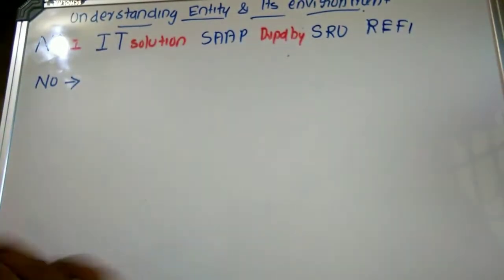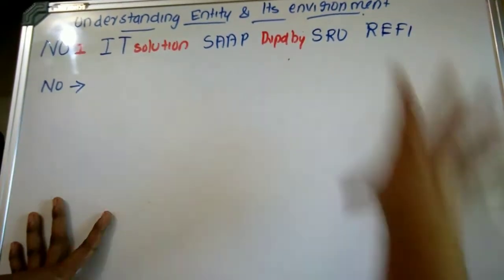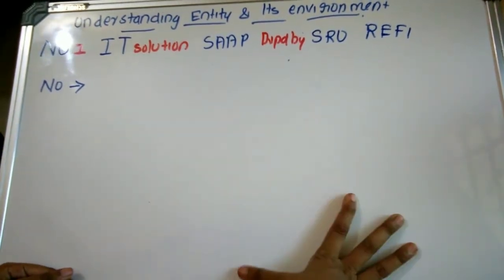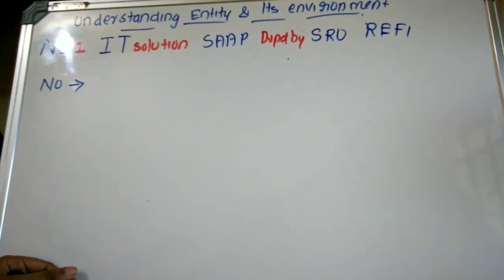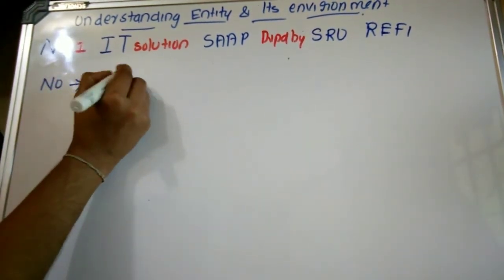So now I am going to explain what is meant by understanding the entity and its environment. It includes obtaining a whole understanding of the entity, so as to determine whether it is performing efficiently and effectively in every aspect. So NO means nature of operation.